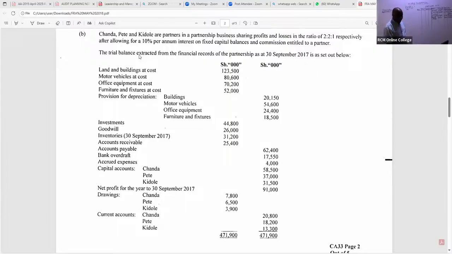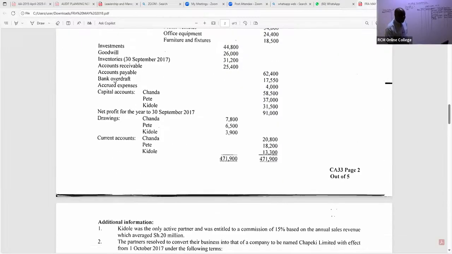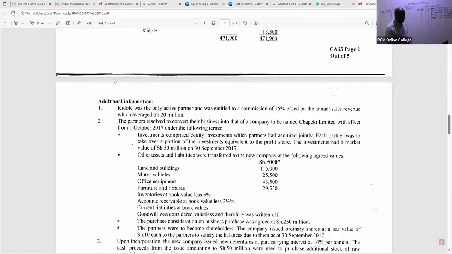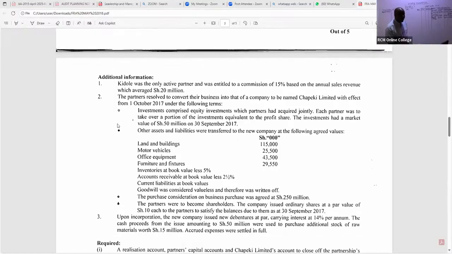So you can see we have here land and buildings. We have motor vehicles at cost. We have office equipment at cost. We have furniture and fixtures. And then you can see we have provisions. So ask yourself, amongst these assets, which assets were taken up by the limited company? If you go to note number 2, point number 2 of this note, we are told other assets and liabilities were transferred to the new company at the following agreed values.